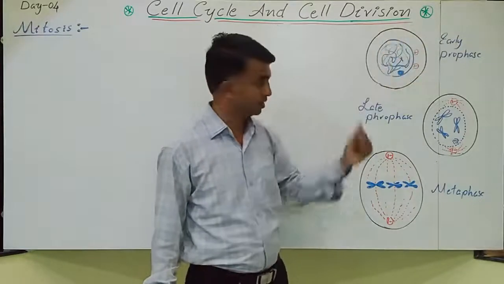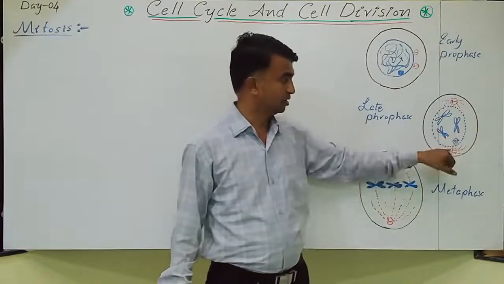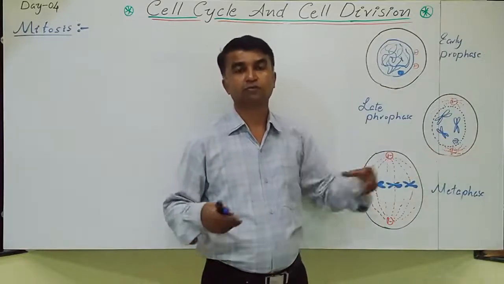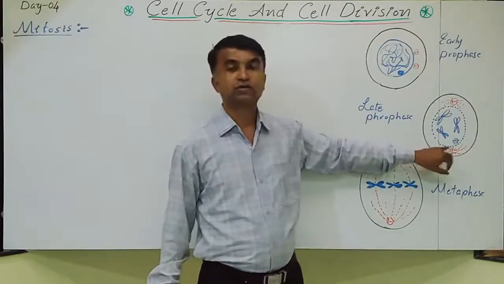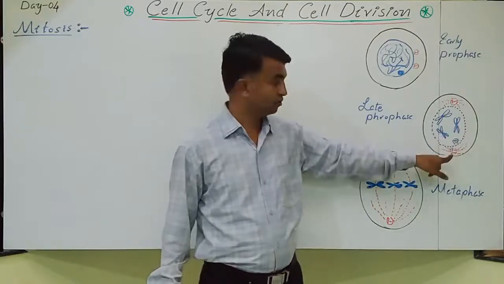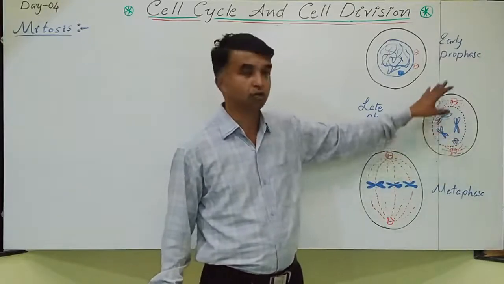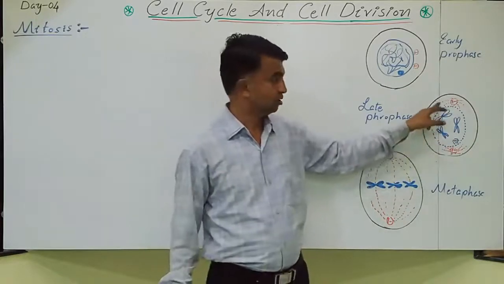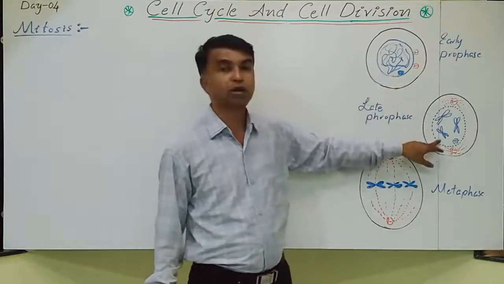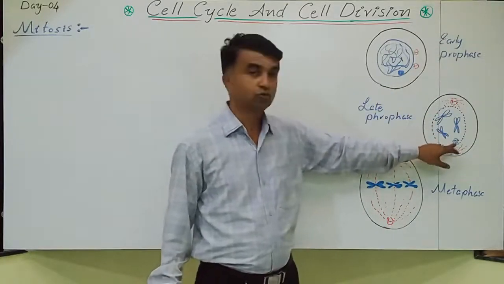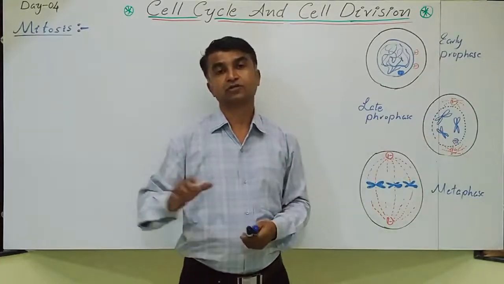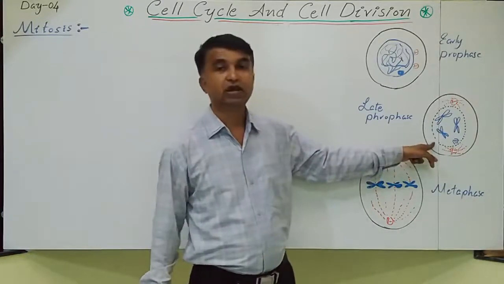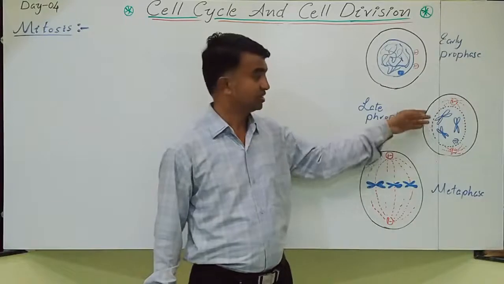They migrate to the opposite poles, gradually moving this way and that way. The centrioles start synthesizing the astral rays, which are made up of microtubule fibers. The astral rays and centriole collectively form the aster. So asters are present toward the opposite poles. The nuclear envelope disintegrates, the nuclear membrane disintegrates here. The nucleolus also disappears. The organelles outside the nucleus, mitochondria, chloroplast, Golgi body, endoplasmic reticulum, also disintegrate. This is late prophase.